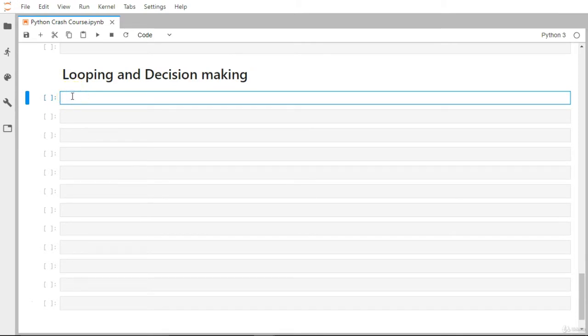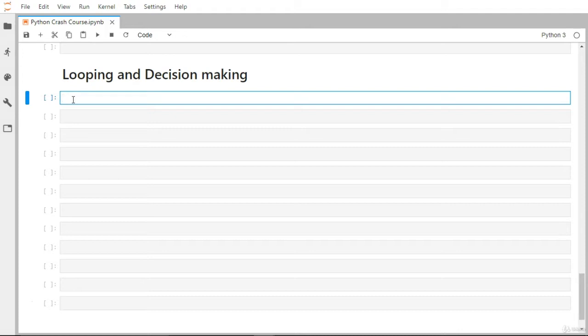Looping is nothing but repeating some work continuously based on some condition or criteria, executing some task repetitively a certain number of times. In that case, you have to use this looping mechanism.